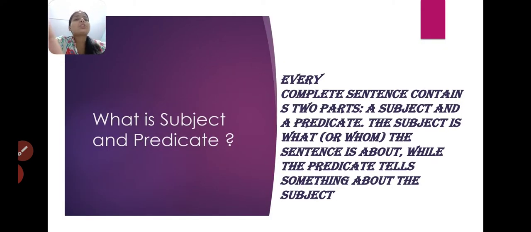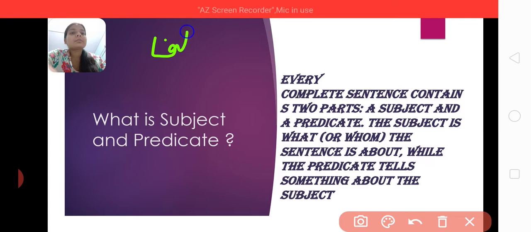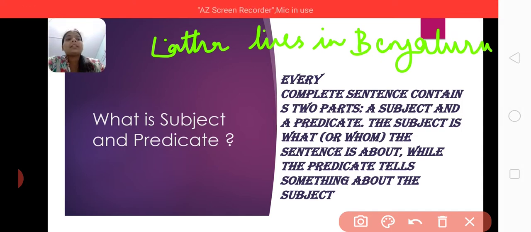Now let's first talk about subject and predicate. Let's start this topic with some examples. For example, if I write here: Lata lives in Bangalore.